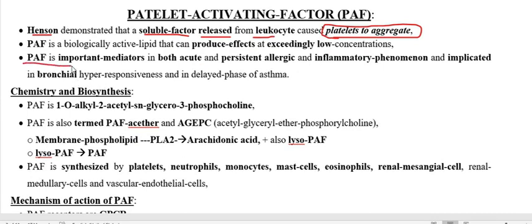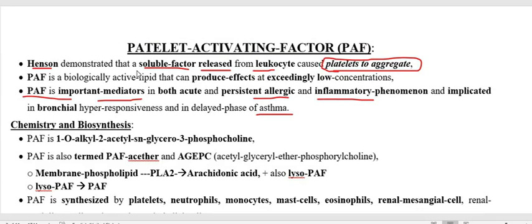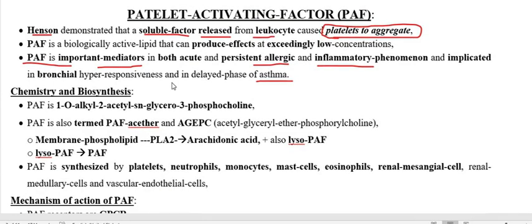Regarding the physiological function of PAF, PAF is the active mediator of allergic and inflammatory reactions, and it participates in bronchial hyperresponsiveness of asthma. So this is very, very important. Now we have to go through the synthesis and chemistry of the platelet activating factor. Also, we are going to discuss the platelet activating factor in detail.